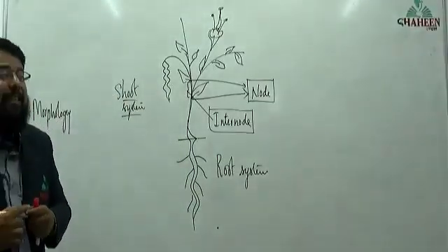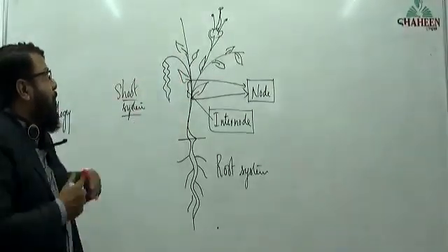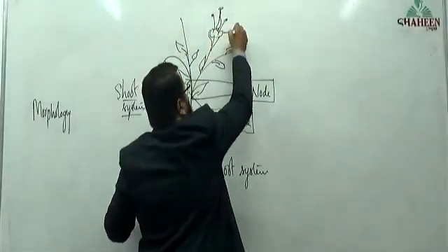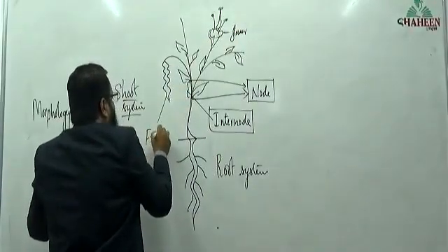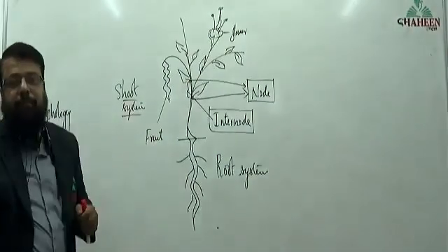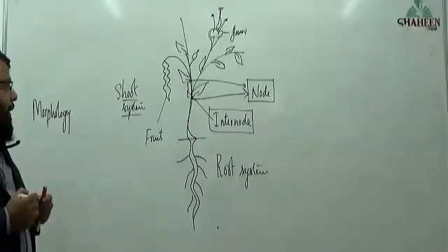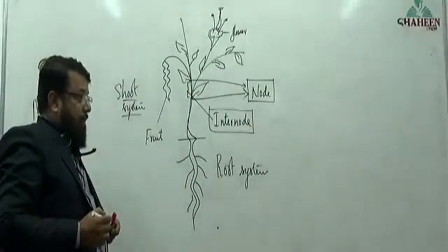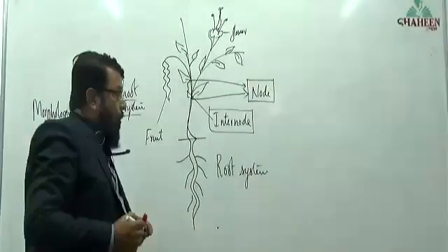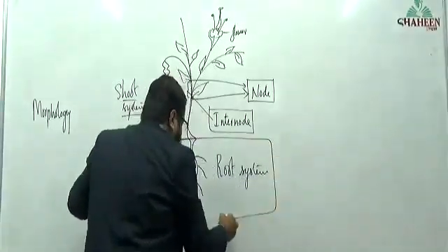A shoot system will produce branches, flowers and fruits. Now, this is one plant which I have drawn. We will start understanding about the root first.